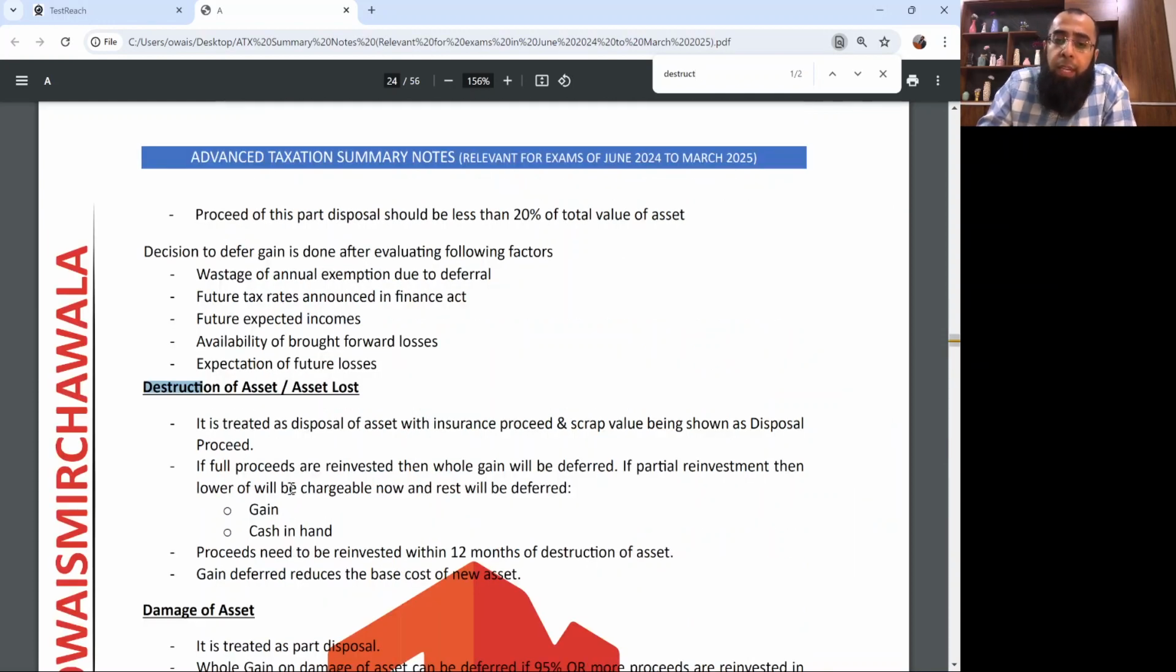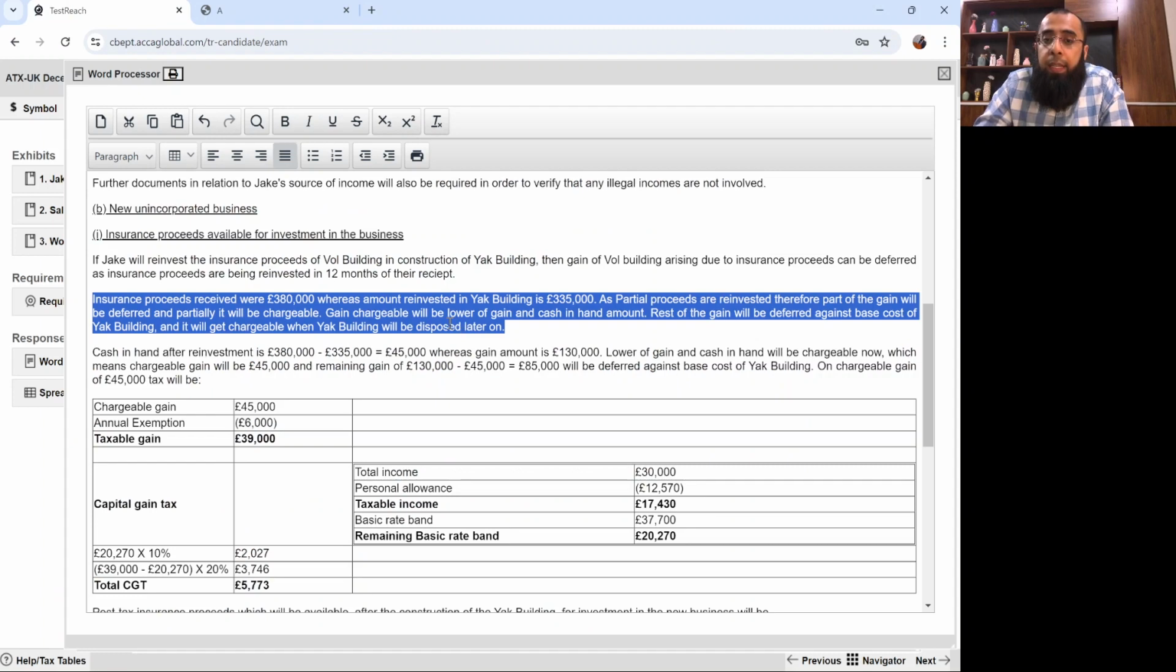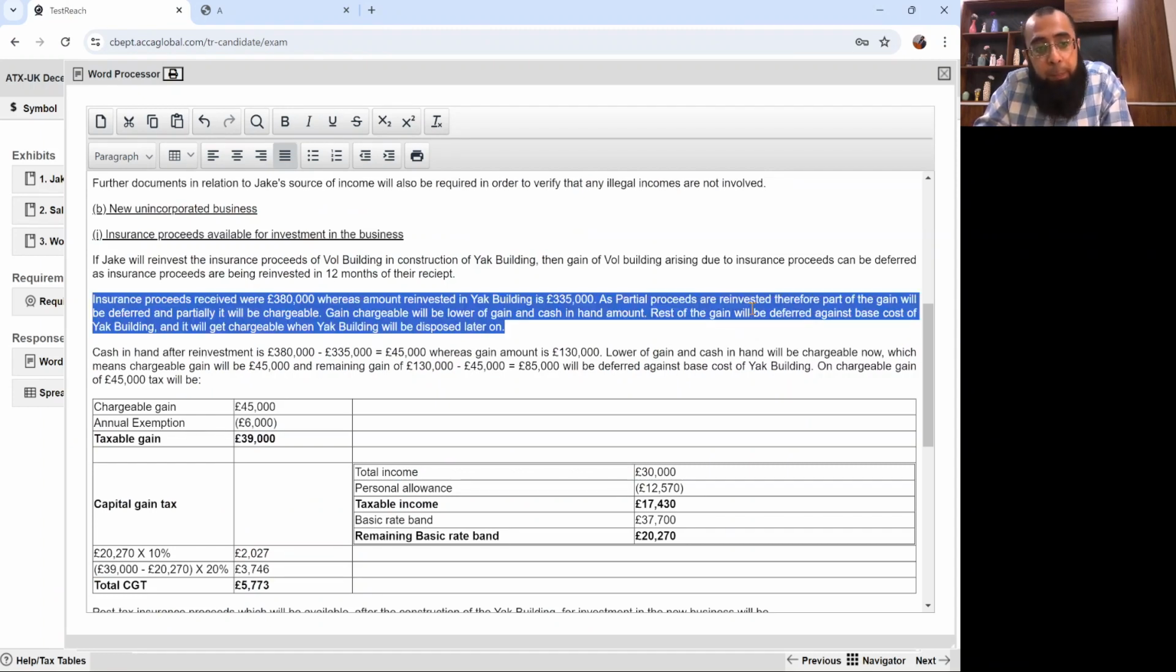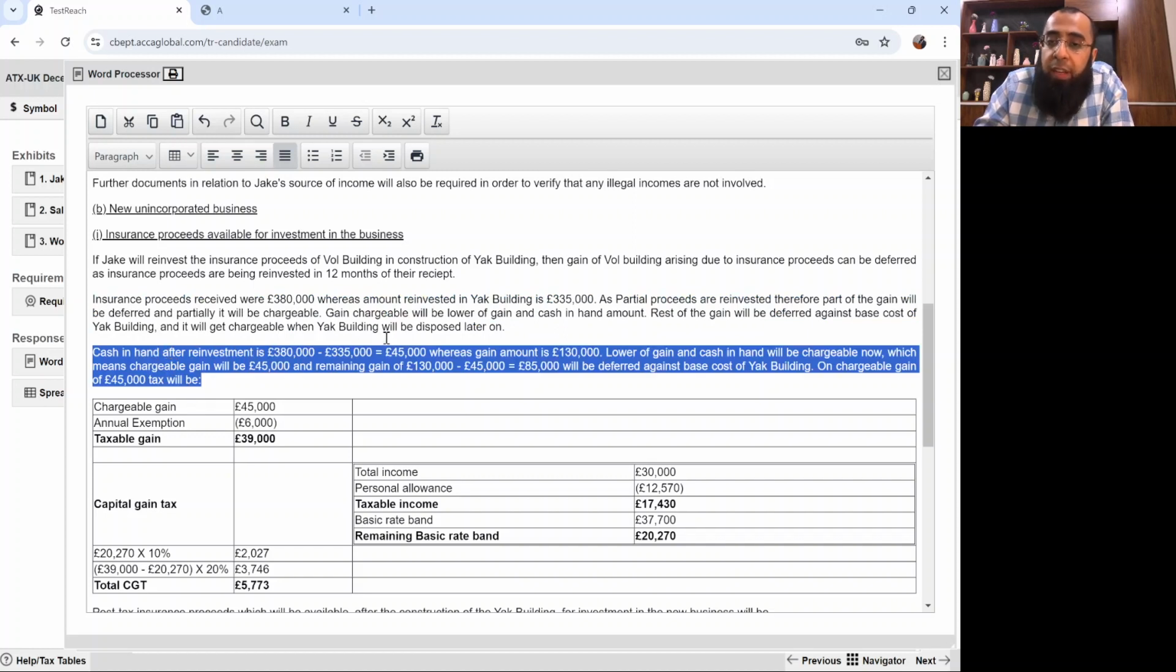Here it comes. If it's partial proceeds, the lower of the gain and cash in hand will be chargeable now. Here it goes: gain and cash in hand, the lower of the two will be chargeable now. The rest of the gain will be deferred. So cash in hand is 45,000, whereas the gain is 130,000. The lower of gain and cash in hand will be chargeable now, which means the chargeable gain will be 45,000. The remaining gain of 85,000 will be deferred.